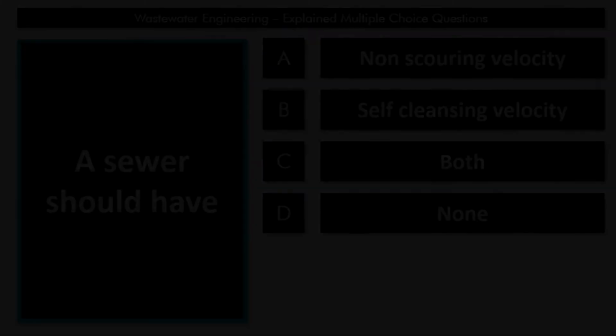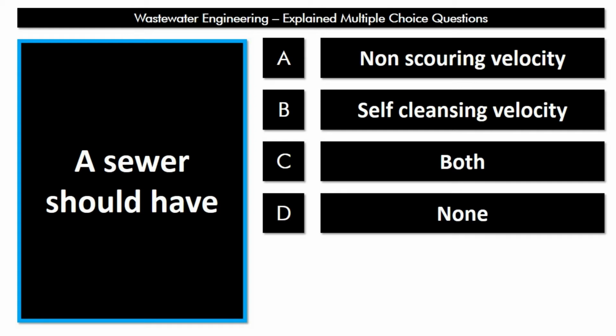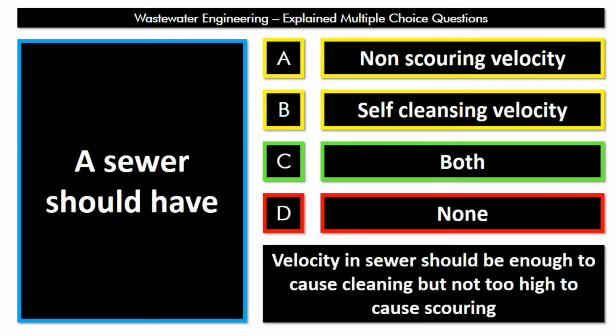Okay. Then a sewer should have option A, non-scouring velocity, B, self-cleansing velocity, C, both, or D, none. The answer is C. These two answers, non-scouring velocity and self-cleansing velocity, both are correct. That's why the most correct answer here is option C, both of the above. Because velocity in a sewer should be optimized such that it should not cause scouring action inside the sewer, and it should also be as high as possible in order to cause self-cleansing velocity.